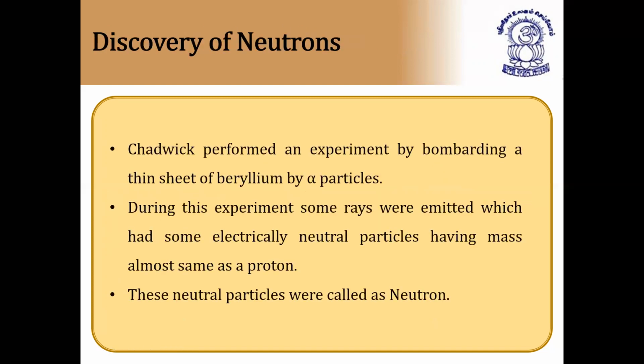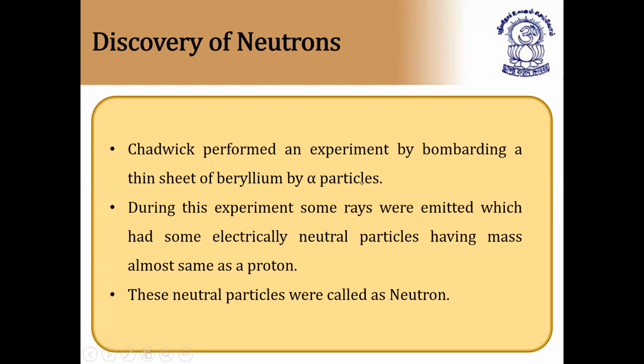Next, we have the discovery of neutrons. Who discovered the neutron? James Chadwick. Chadwick performed an experiment by bombarding a thin sheet of beryllium with alpha particles. Alpha particles are positively charged particles. We can say alpha particles are nothing but doubly ionized helium nuclei.